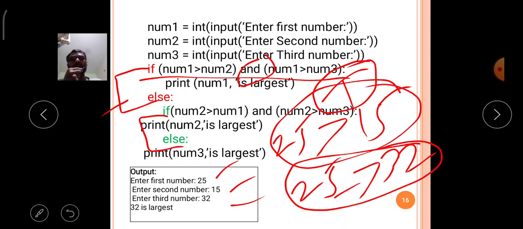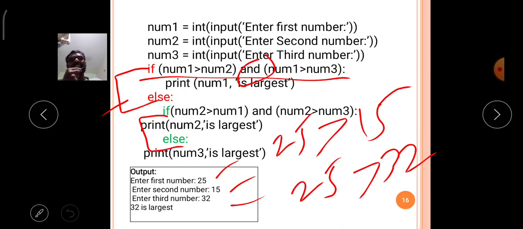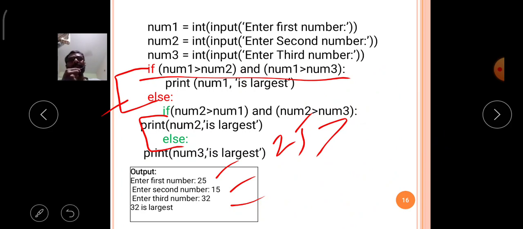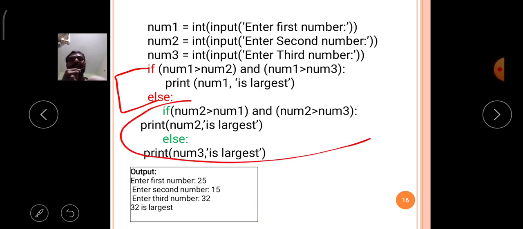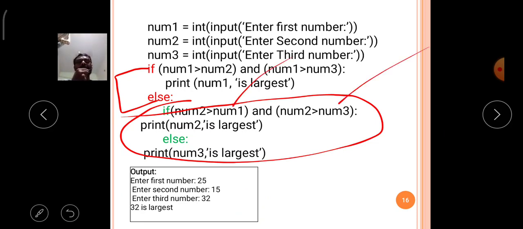Now if the given condition is false, it simply comes to the else part, the else block. The else block again contains one more condition, that is num2 is greater than num1 and num2 is greater than num3. Here num2 means 15.